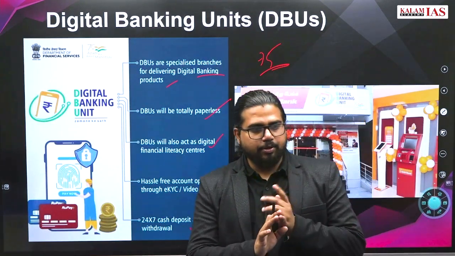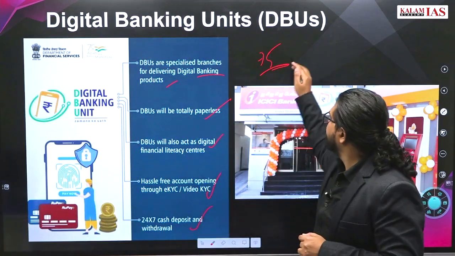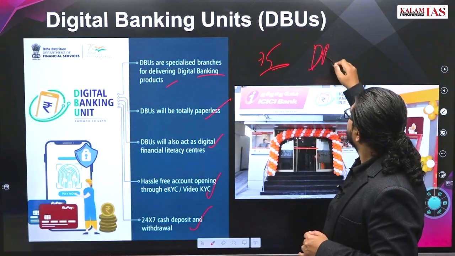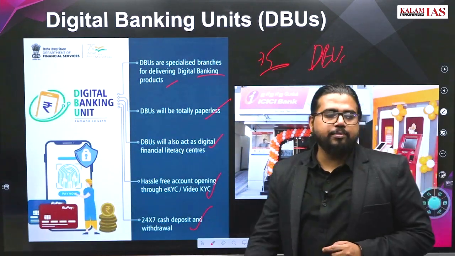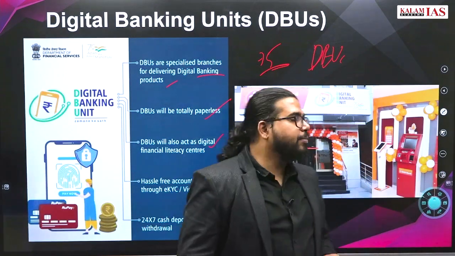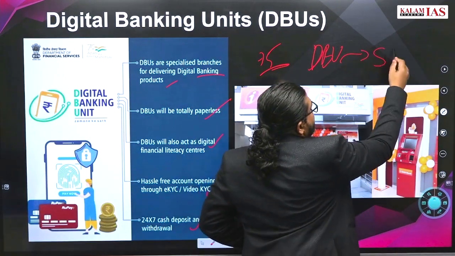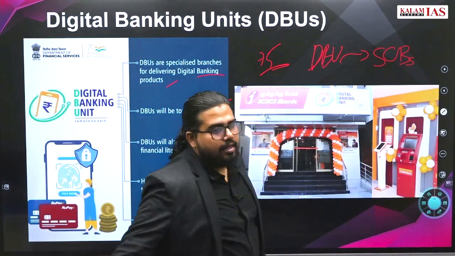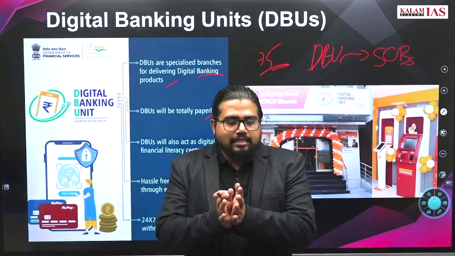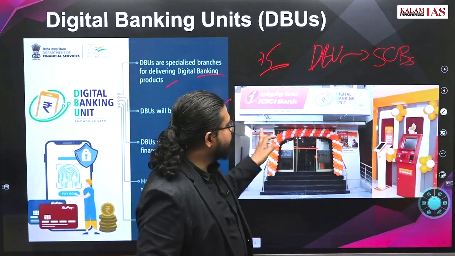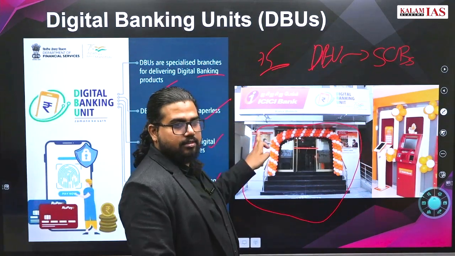Now what are some important points you should know? Who made these DBUs? They are made by scheduled commercial banks. Even though it is called digital banking units, they are physical units.